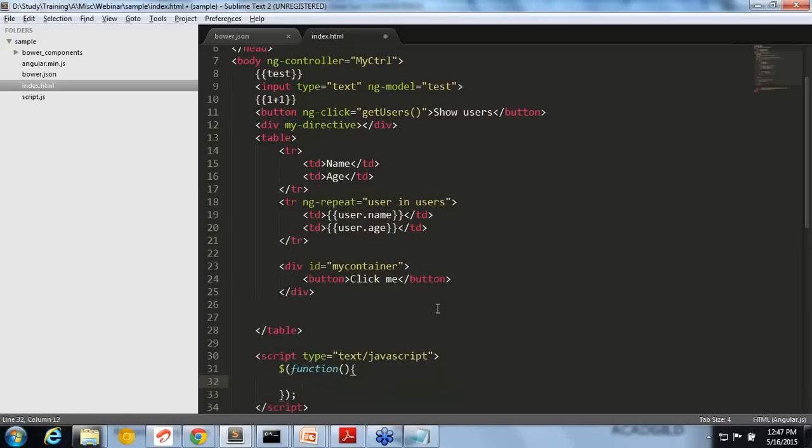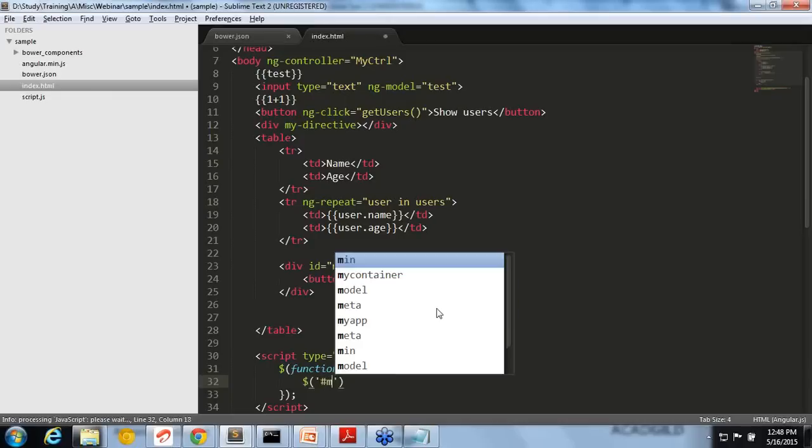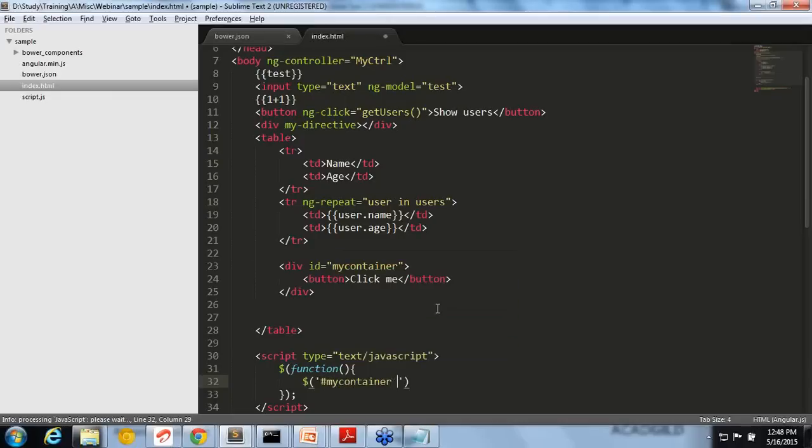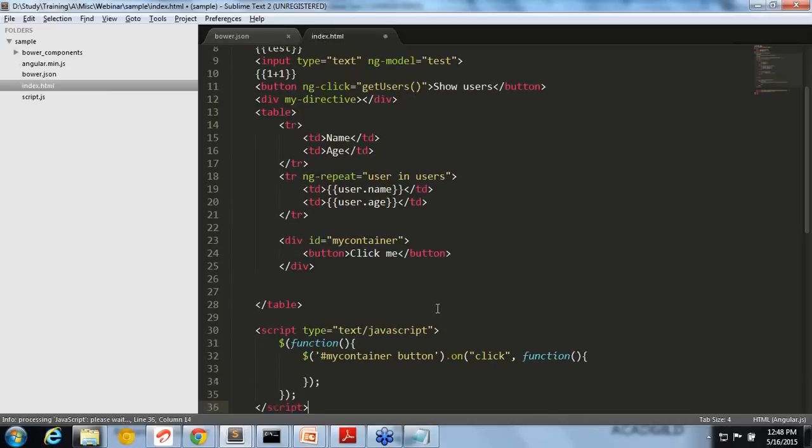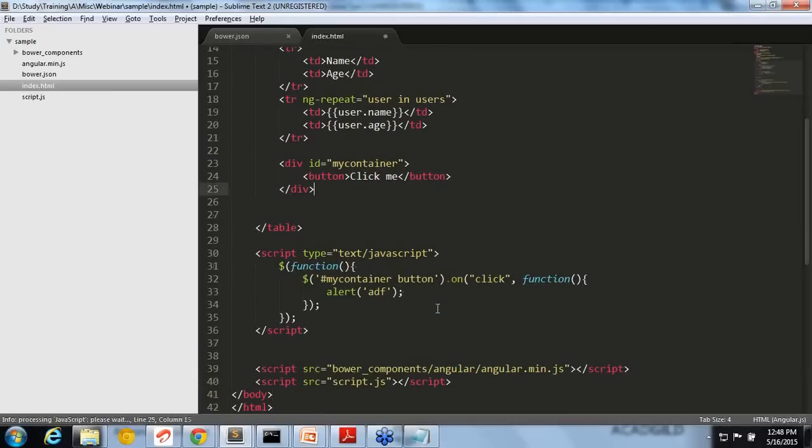First you will select it. It may not be a real-time scenario, I'm just giving you an example. So you select my container, and in that button you say on click, do something. This is how you will write it in jQuery, a simple way. This will work. Let's say I'm doing an alert here. So what will happen when I click on this button? An alert will pop up.